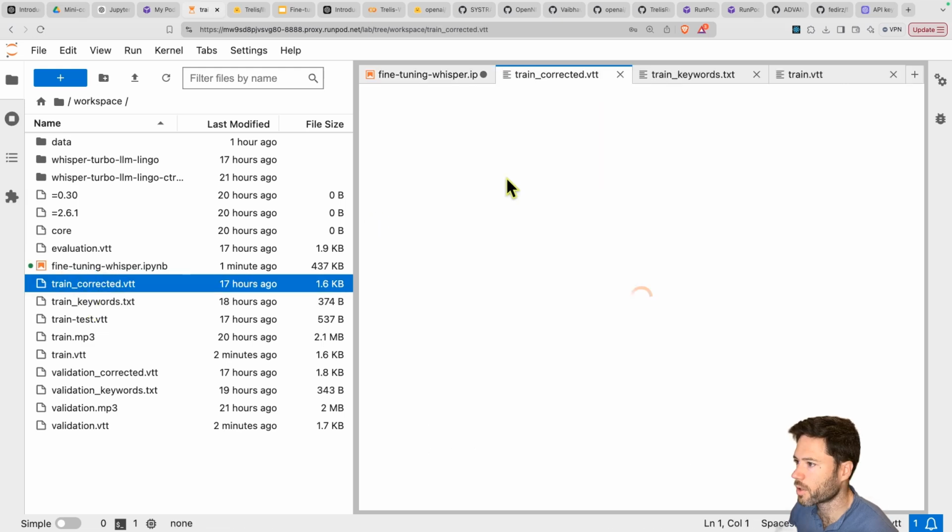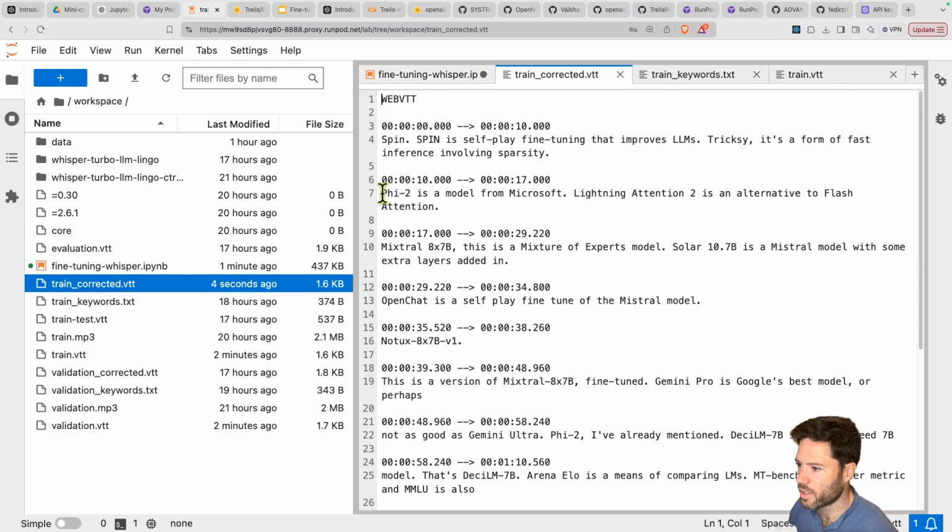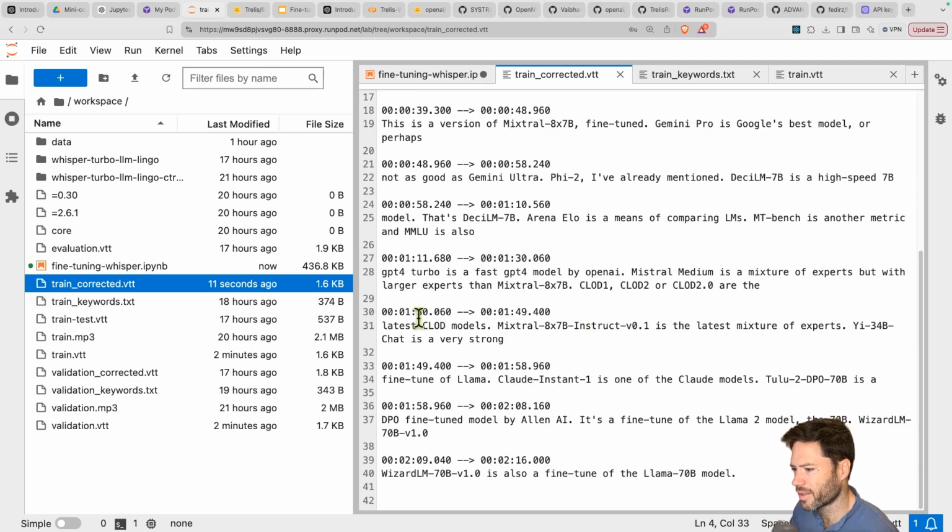So let's take a quick look at the corrected file. You can see here it's got phi2. I'll note that even I'm using a strong model here, GPT-4o. I tried mini and it just kind of makes mistakes. And even with GPT-4o, I don't know if I'll spot a mistake here. But yeah, like this here should be Claude, but it's saying Claude, C-L-O-D. So this clearly should be Claude, so I'll manually fix it.